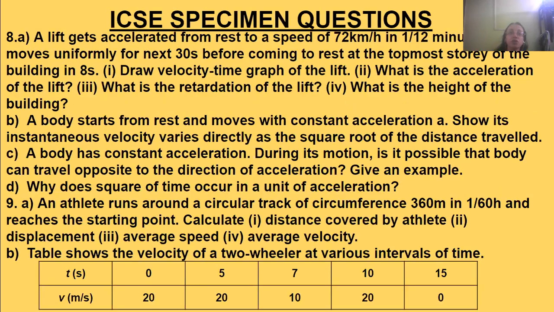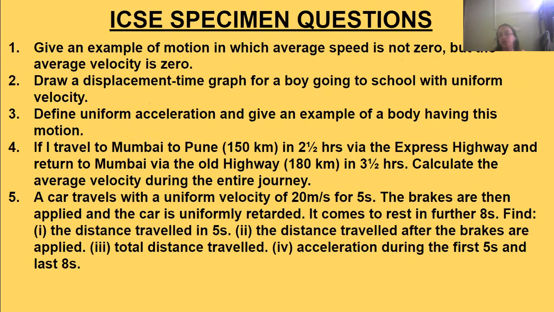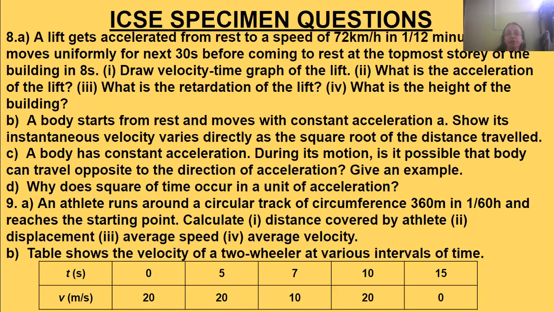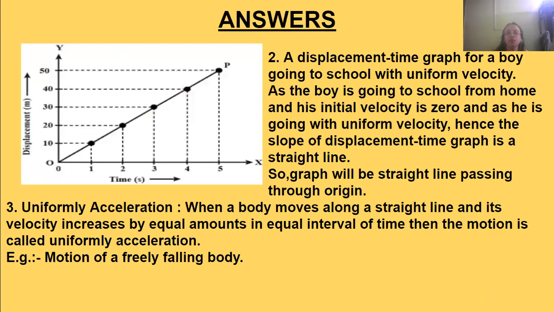Next question, we move on. Draw a displacement time graph for a boy who is going to school with uniform velocity. This is the graph which has displacement on the y-axis and time on the x-axis. For a boy going to school with uniform velocity, this velocity is uniform.